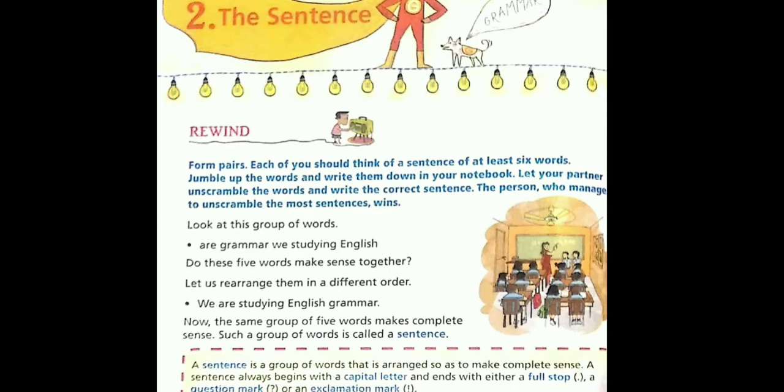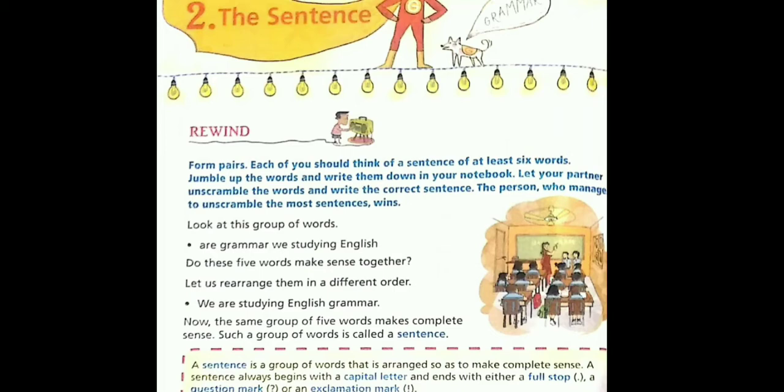A sentence always begins with a capital letter and ends with either a full stop, a question mark, or an exclamation mark. As I told you, whenever we arrange a group of words in proper order and it makes some sense or has some meaning, then we call it a sentence.